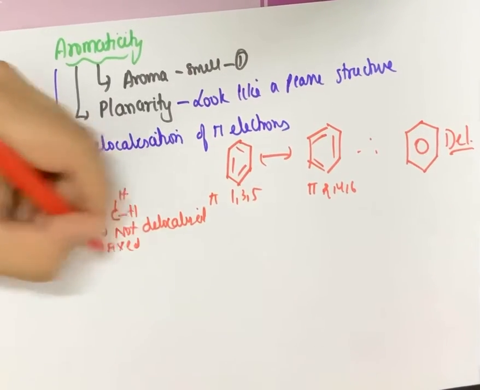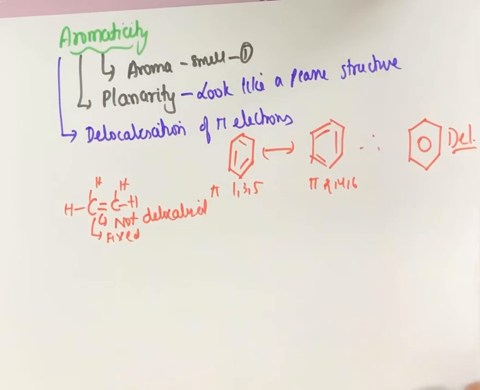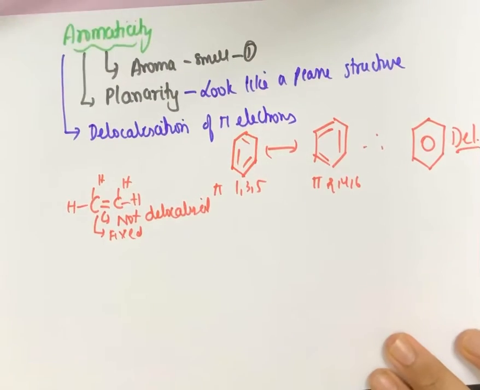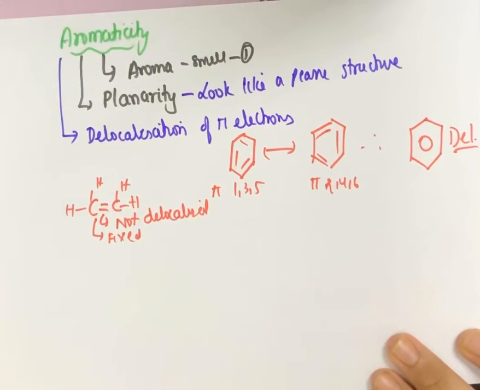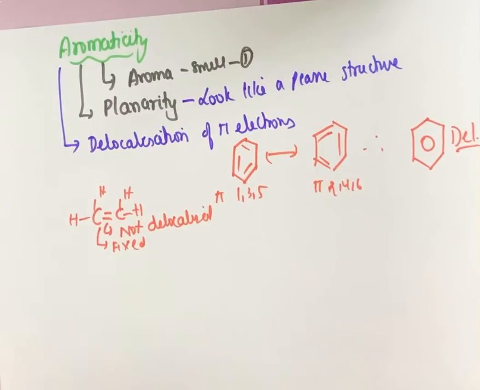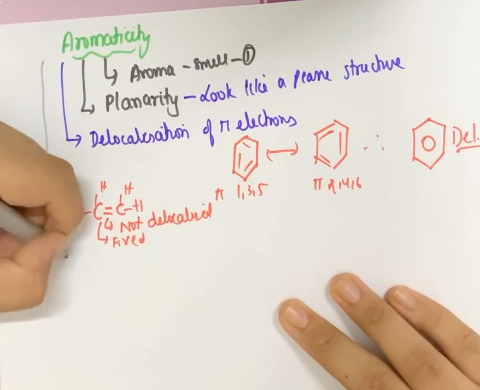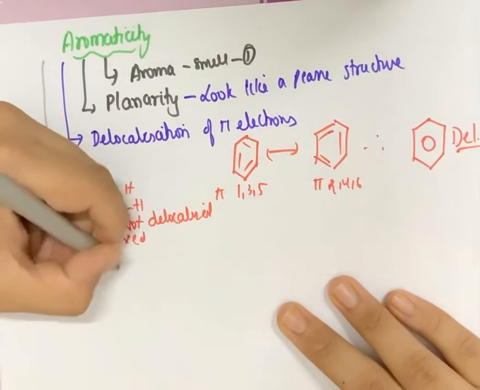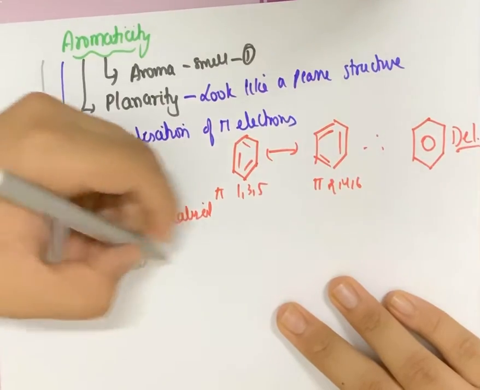And that's why this again does not fit into the criteria of aromaticity. But even if a compound has these three criteria fulfilled, it may not be aromatic, because for completing the aromaticity, it has to follow the last criteria, which is the most important criteria, which is also called Huckel's rule.